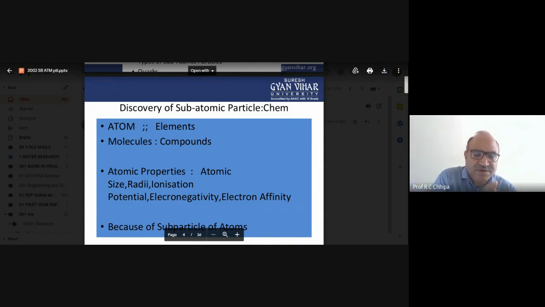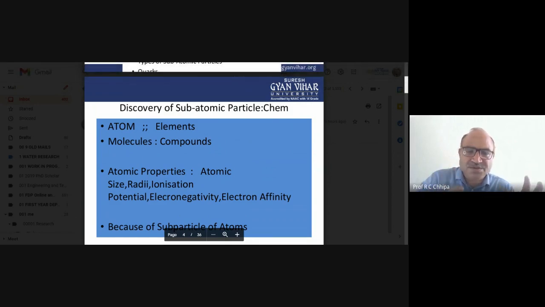The nucleus is a very small space, whereas the whole atom is very big, about 18,000 times in space, in regard to hydrogen.